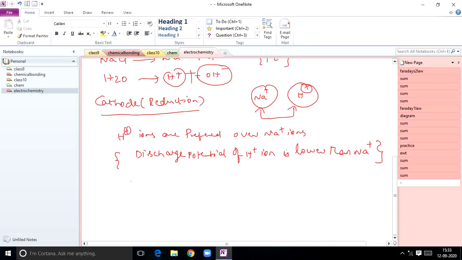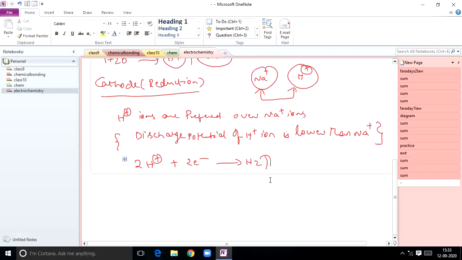So here out of Na plus and H plus ions, which one is the best one? H plus ions will come and deposit. 2H plus plus 2 electrons gives rise to H2. So hydrogen gas is liberated at cathode, whereas for sodium ion, that equation will not happen. So hydrogen is liberated at cathode, and this reaction takes place. Why not this reaction, Na plus plus electron gives rise to Na? This reaction will not occur.